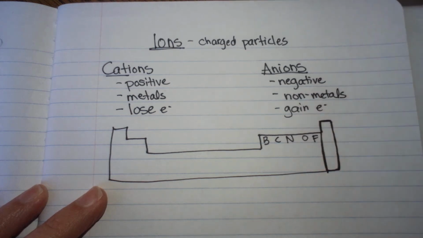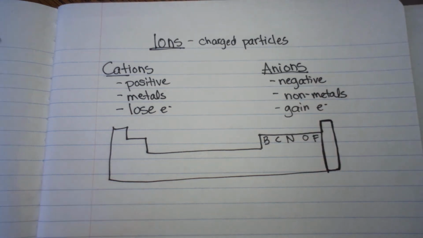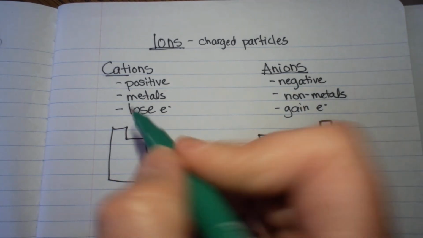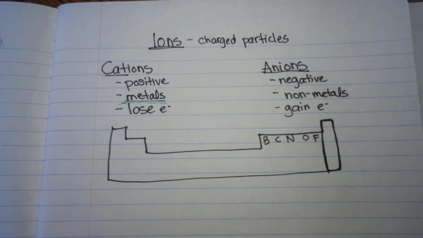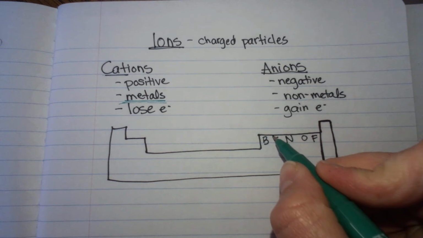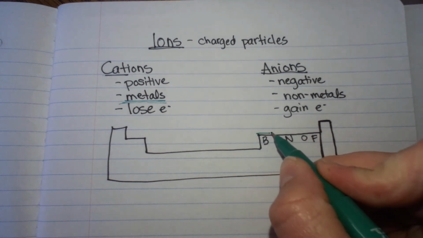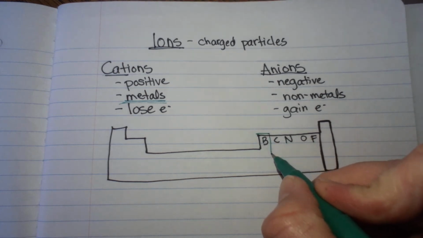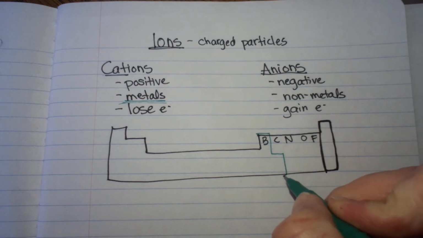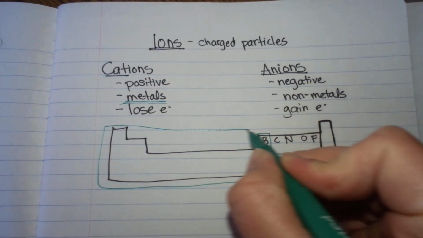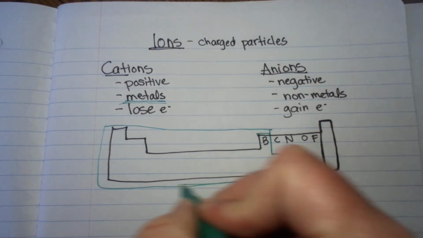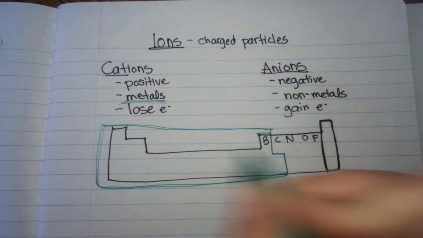So when we look at cations versus anions, cations form from metals. So cations are actually going to include some of the metalloids as well. Alright, cations are going to be all of this part of the periodic table.